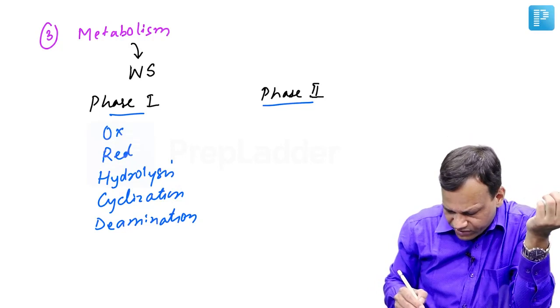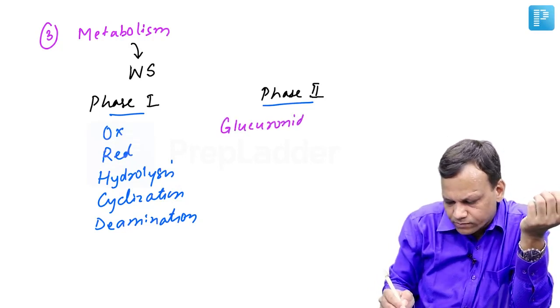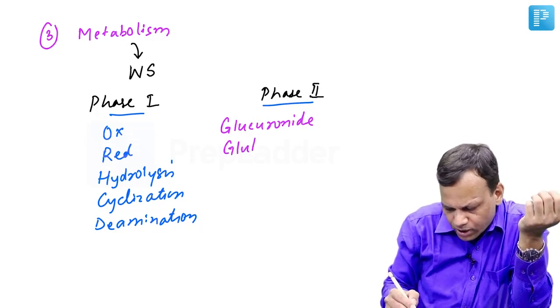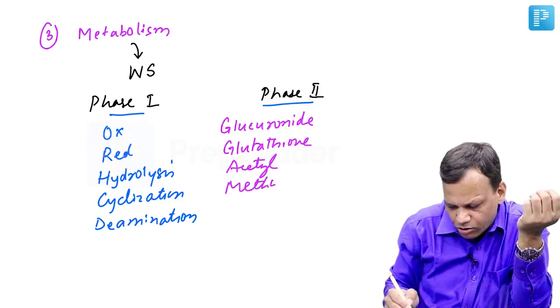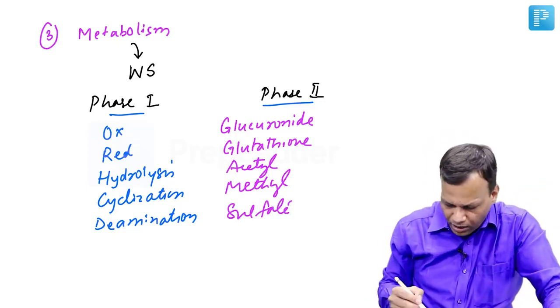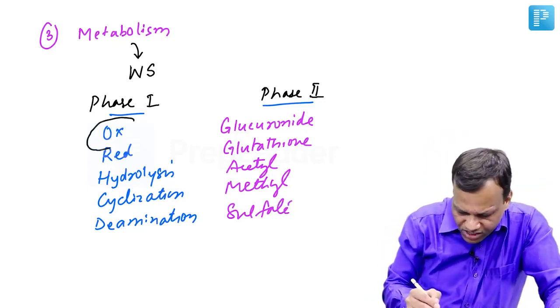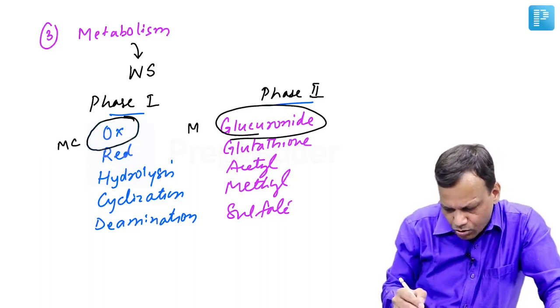So the drug can combine with substances like glucuronide conjugation. It can combine with glutathione conjugation. It can combine with acetyl, methyl, sulfate, any of the groups. When it combines with something, it becomes a phase 2 reaction. Okay. Now among phase 1, the most common phase 1 reaction is oxidation, whereas the most common phase 2 reaction is glucuronide conjugation.